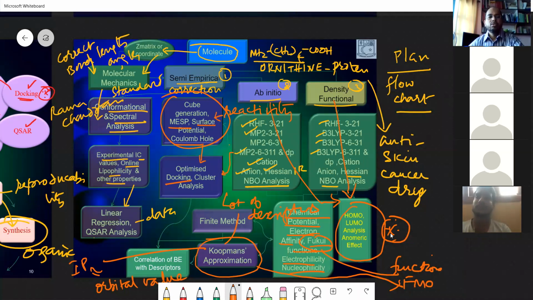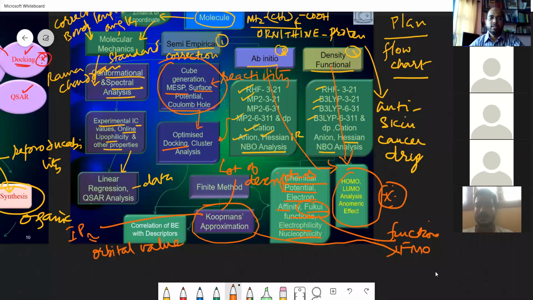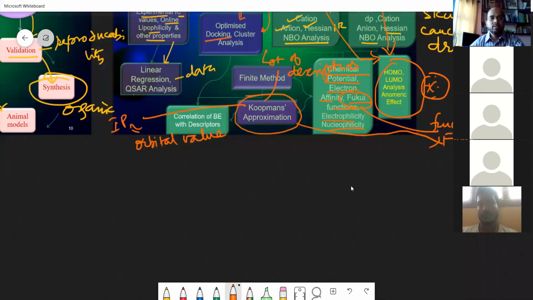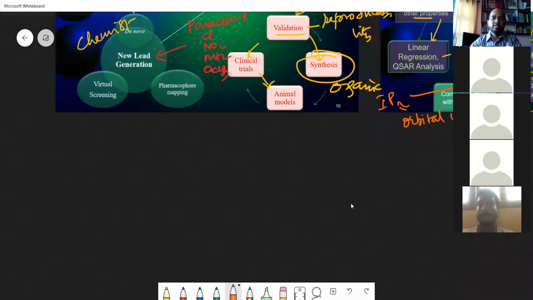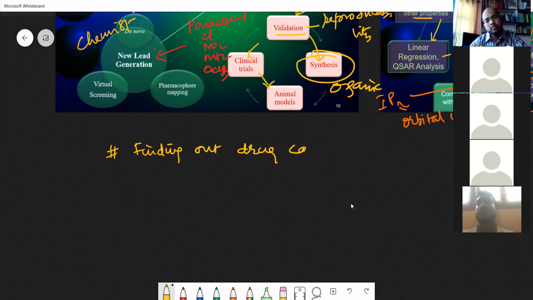Okay, so what we have seen today is a very good idea about this class of drug discovery. We have seen a few things. One is finding out, for this you can take an old molecule.